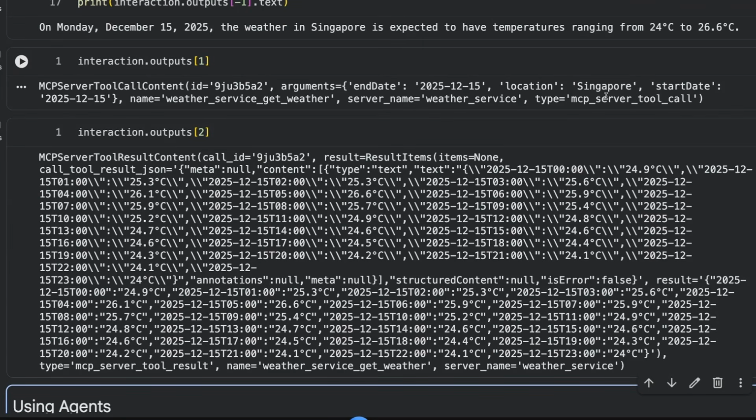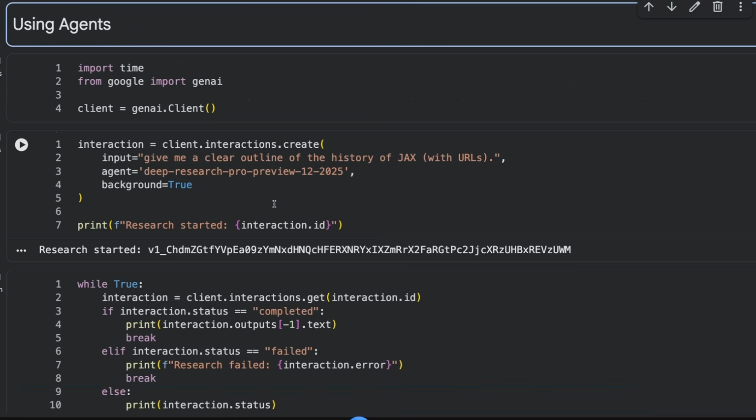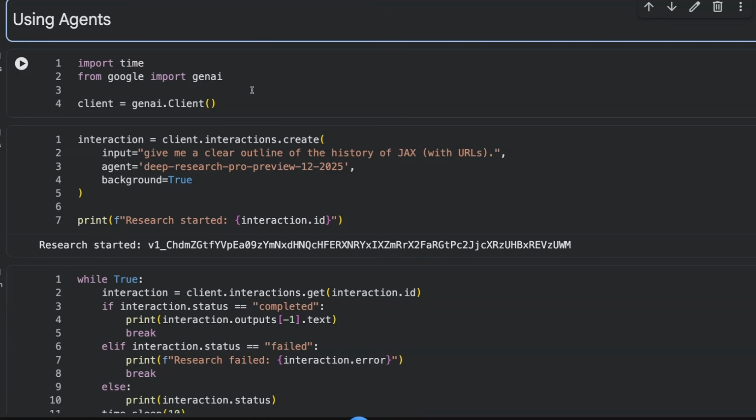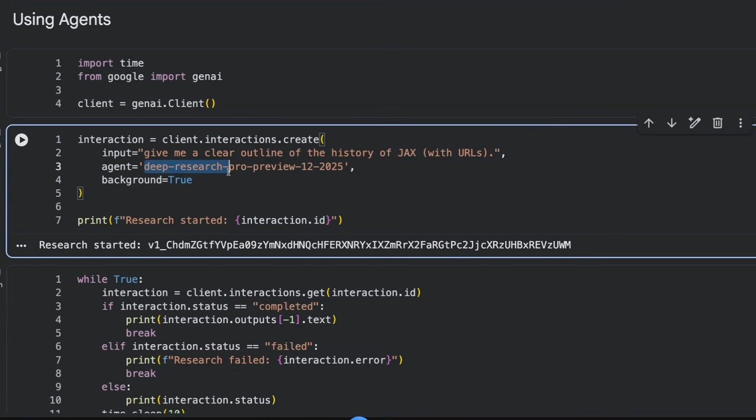We can see it's an MCP server tool call there. And I can see the response that came back with the different temperatures, etc., going through this. All right, so the final selling point of this whole new Interactions API is its ability to use agents. And you can see here that they've released currently just one agent, the Deep Research Pro Preview agent for December 2025. And we can just pass in, rather than passing in a model, we can just pass in the agent.